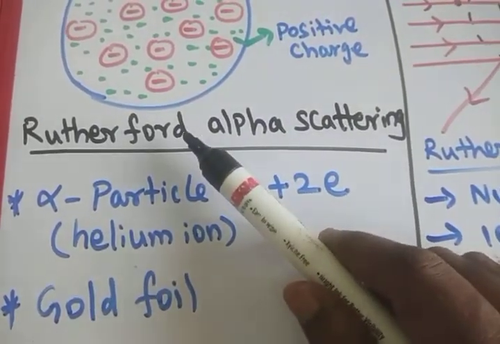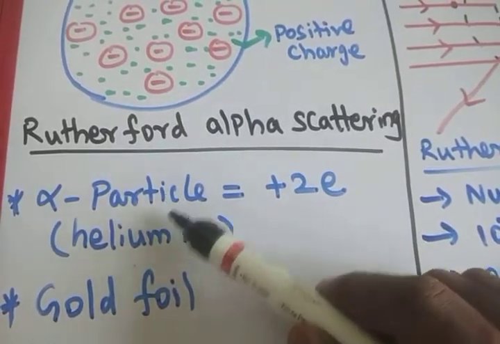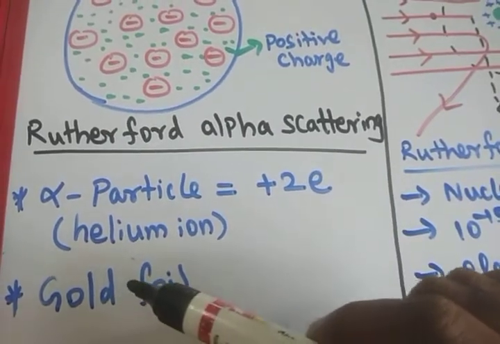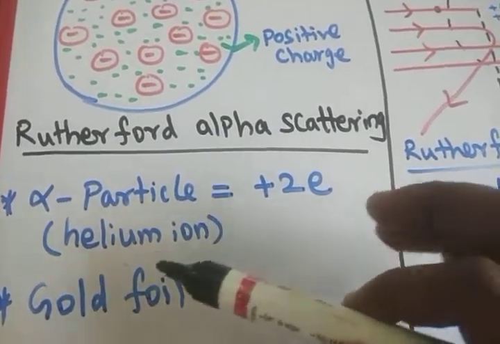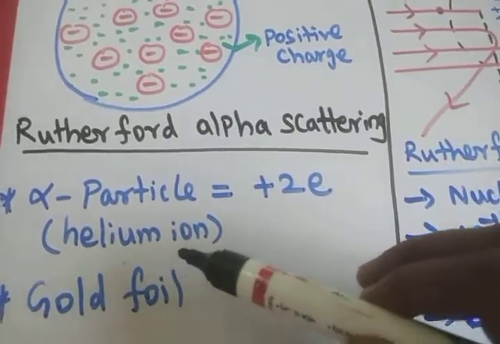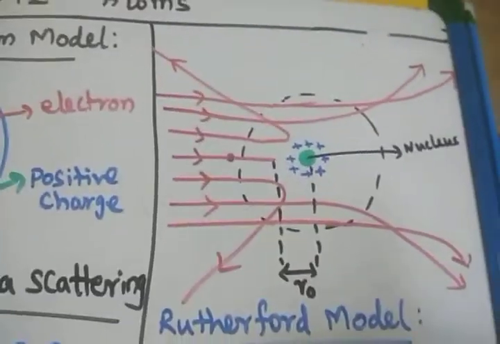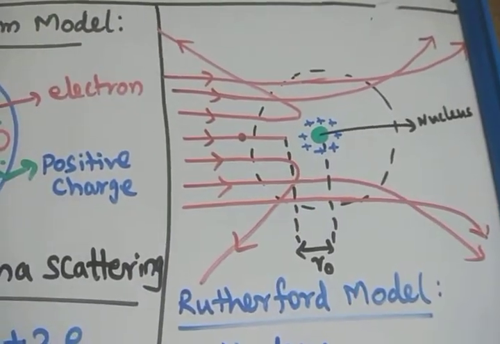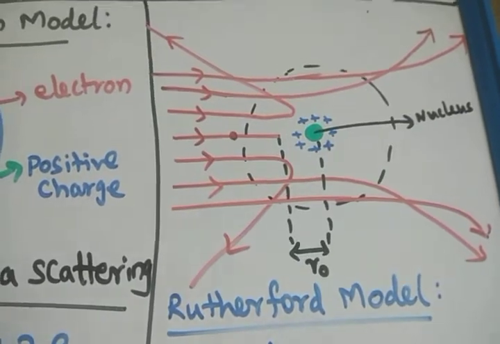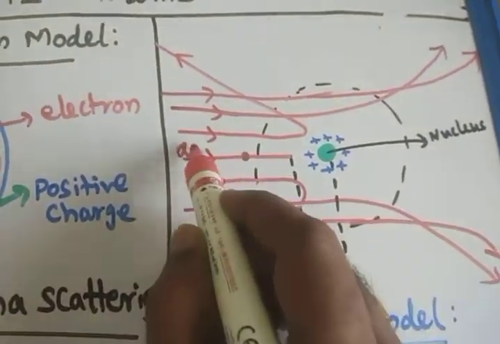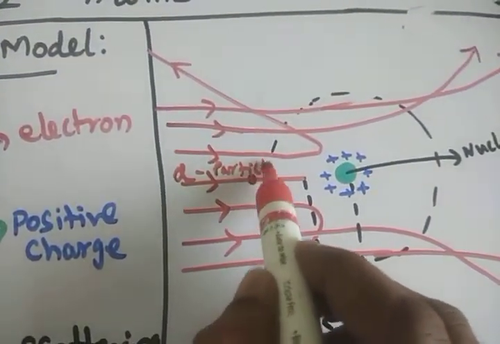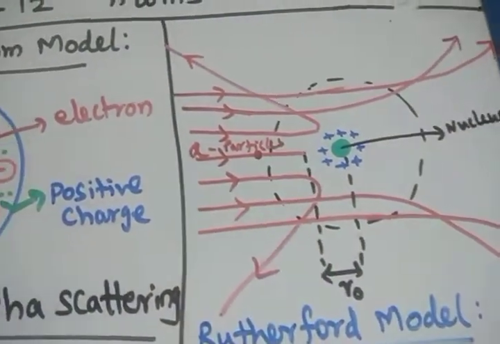So what Rutherford did was allow a stream, a bunch of alpha particles, to fall on the gold foil. Then he observed that the alpha particles are scattered in different ways. This is the picture obtained, and this is the way the alpha particles scatter. A bunch of alpha particles come and hit the gold foil atom.